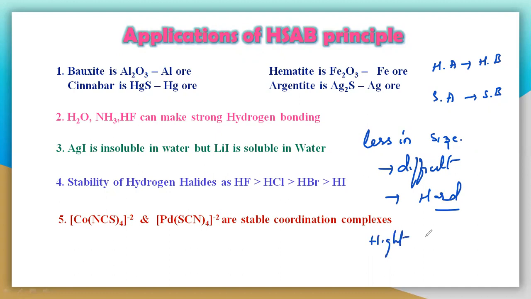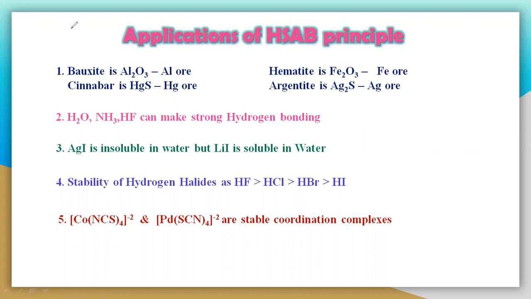If the size is very high, then it is easy to polarize, so it is simply a soft acid or soft base. Remember only these things in the HSAB principle, and don't try to remember everything. Simply remember very simple examples related to the compounds.